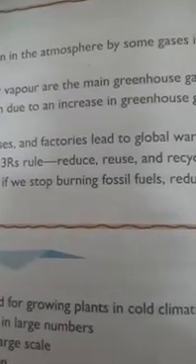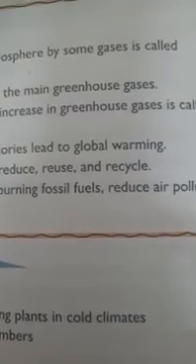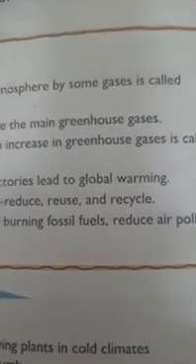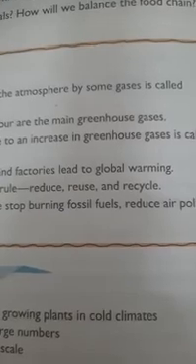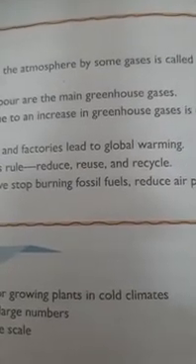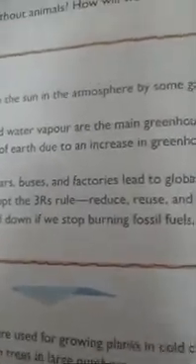So children, can you imagine the world without animals? How will it be? If there are no animals in the world, how can we balance the food chain? There is a food chain between the plants, animals and human beings. So if there are no animals, the food chain will get affected. So the balance in life will also get disturbed. So we have to conserve forests, protect forests by planting more and more trees and avoiding cutting down trees, and we have to conserve the wildlife also.